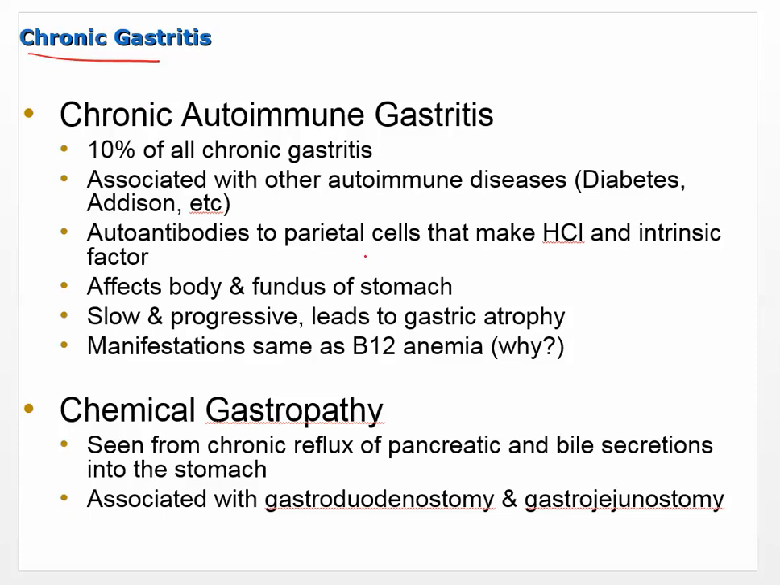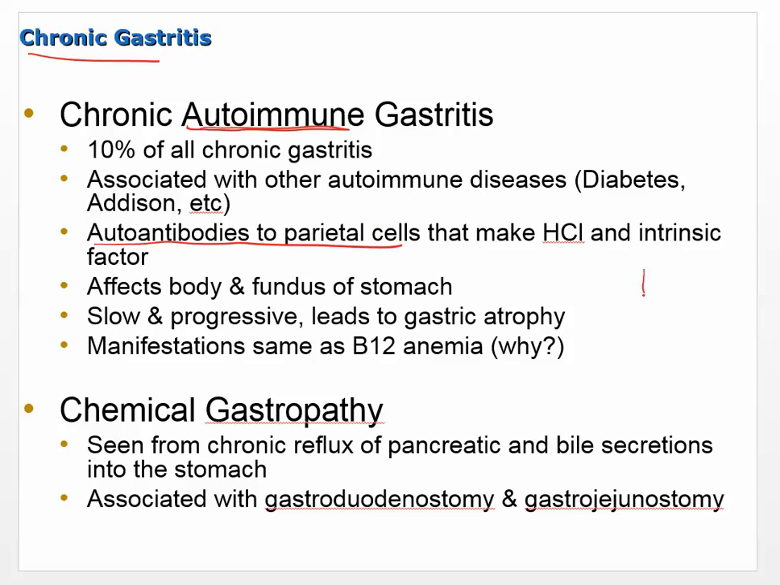Chronic autoimmune. So autoimmune gastritis, which means that your body is attacking itself. Okay? That's what autoimmune means. So 10% of all gastritis, so not too many, associated with other autoimmune diseases like diabetes and Addison's, for whatever reason. They are associated with other autoimmune diseases. But here's where we want to slow down and think for a second. Autoantibodies, so what are these autoantibodies attacking? They seem to be attacking parietal cells.